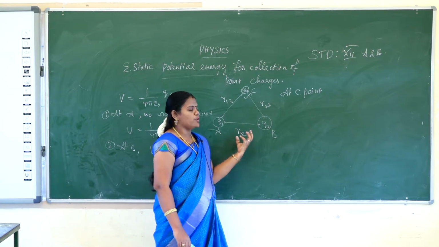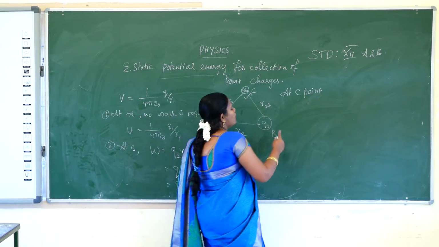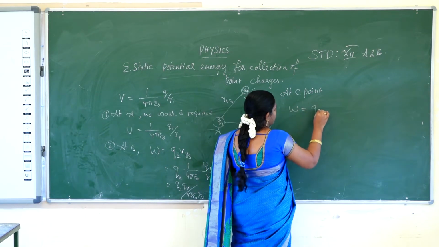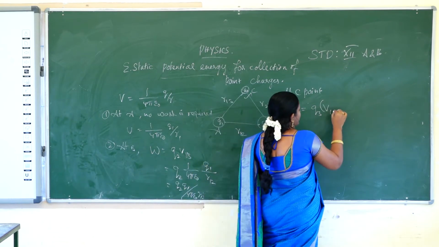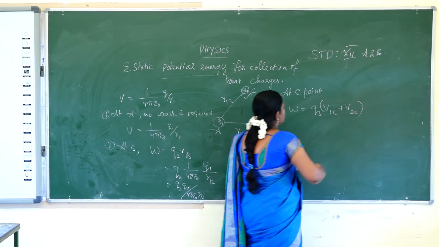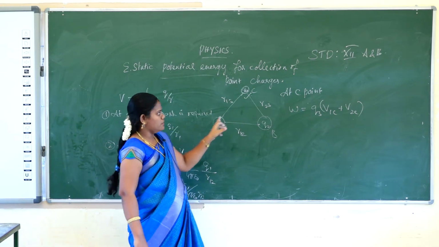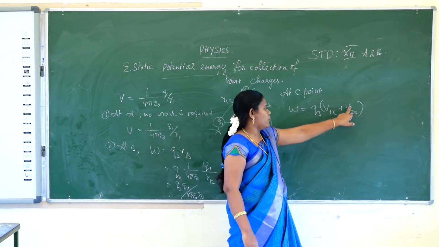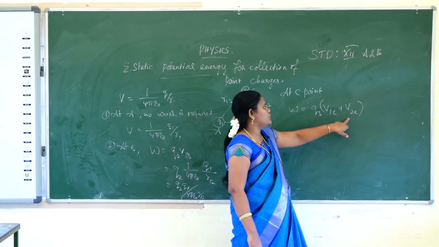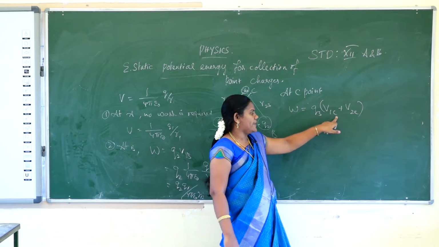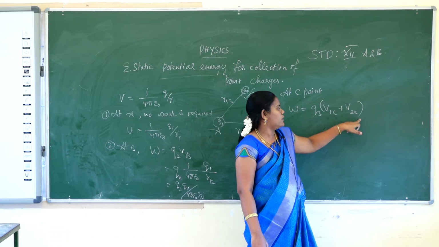We have to bring the Q3 charge against the electric field given by these two charges. So work done W is equal to Q3 into V, the combination of two electric potentials, that is V1C plus V2C, because it is the electric potential at point C due to the charge Q1 plus the potential at point C due to the charge Q2.